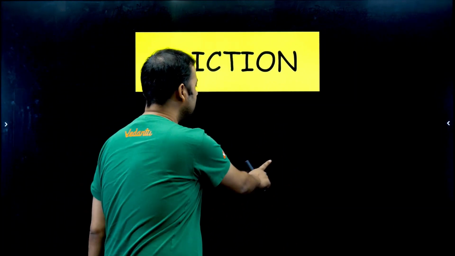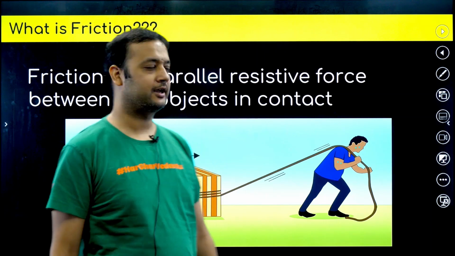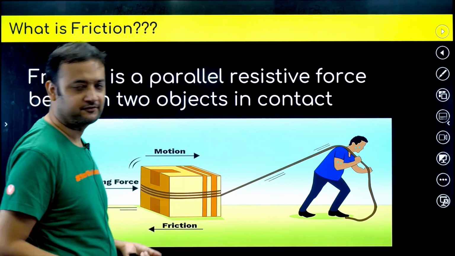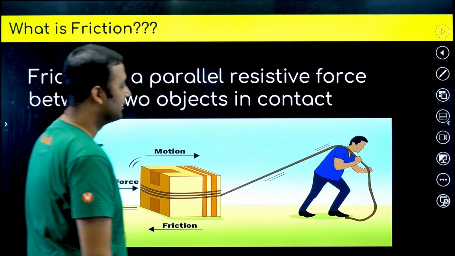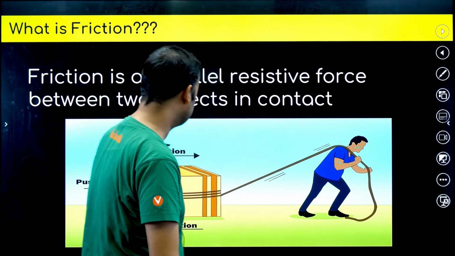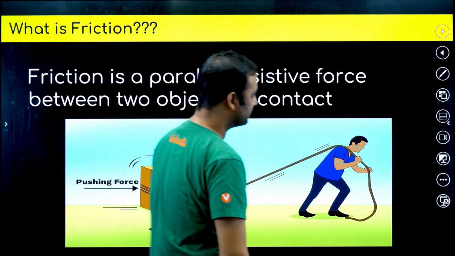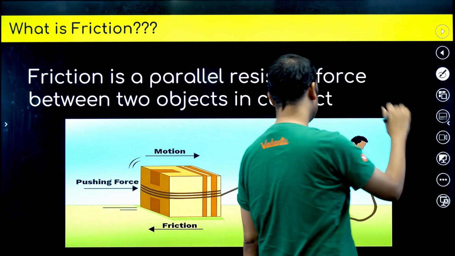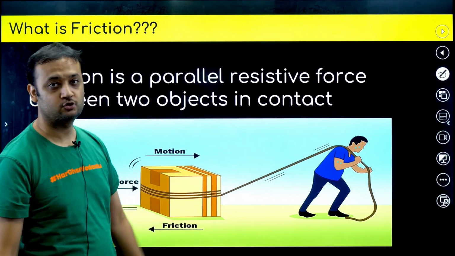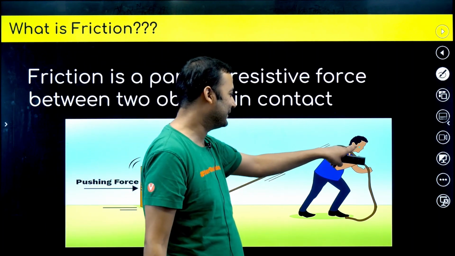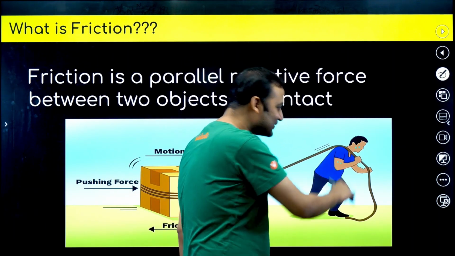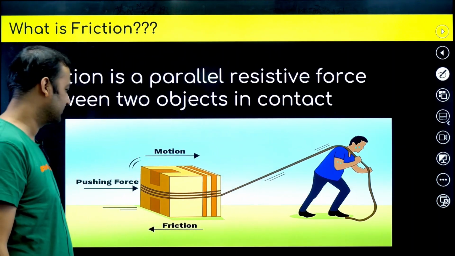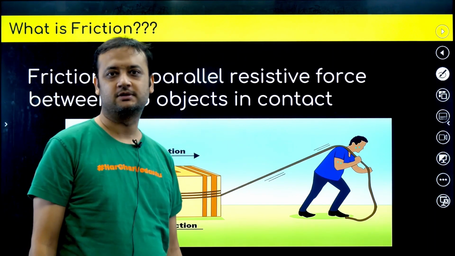Okay, so we are talking about friction. Now what is friction? First of all, you can see this handsome man sweating it out in scorching heat. He's trying to pull this block, but why do you think that he has to apply so much force?